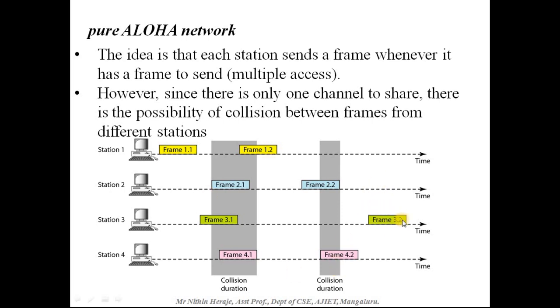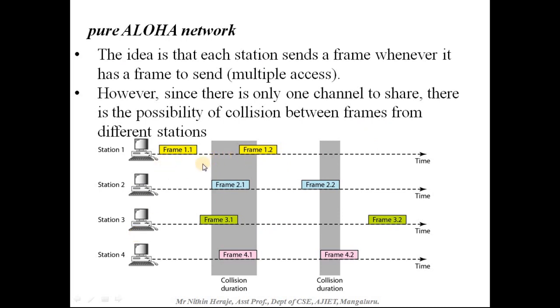Then after that, station 3 is sending frame 3.2, and at this particular time no other station is sending a frame. So this frame transfer is successful.